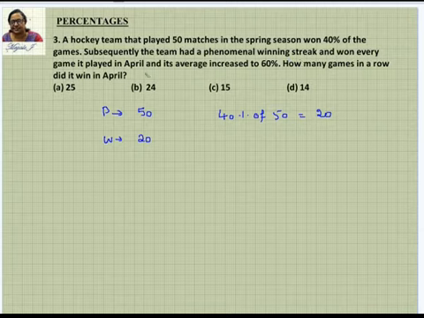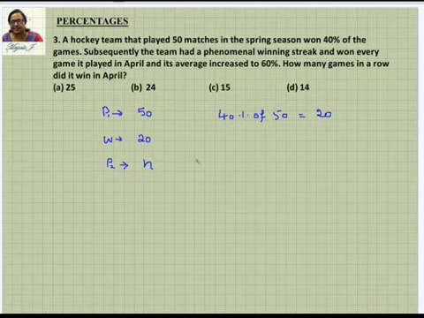And then what is given is they played certain games in April. How many games they played is not mentioned. So we'll consider the number of games played next. This is the first game, this is the second game. They played n number of games. We don't know what it is, so we'll consider that as n. But all the matches that were played, they won. So subsequently, the team had a phenomenal winning streak and won every game.